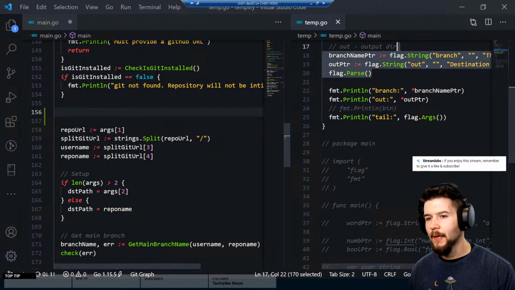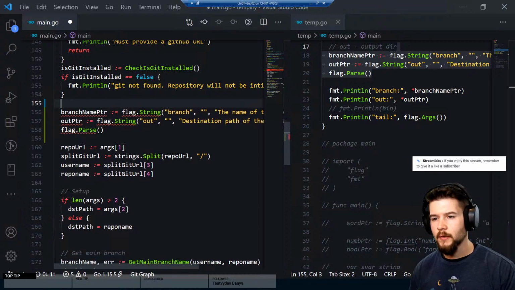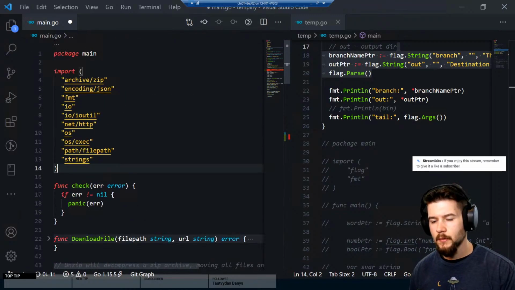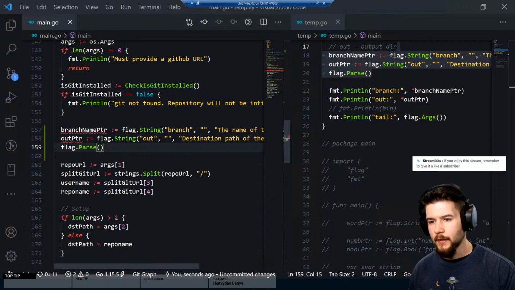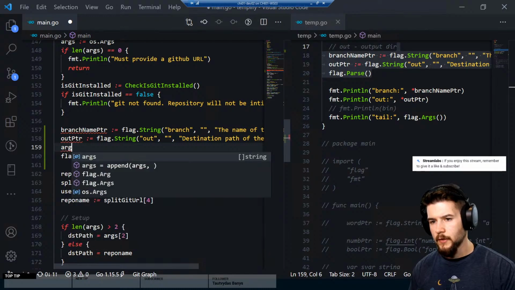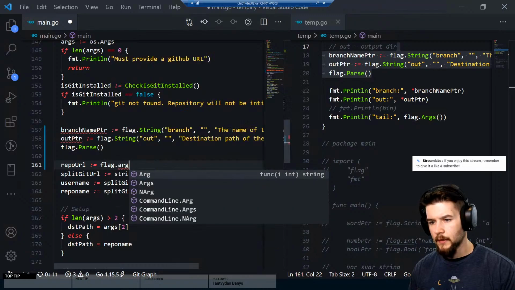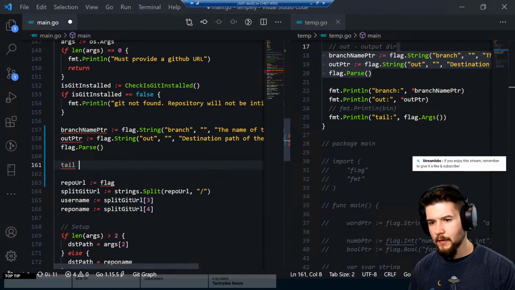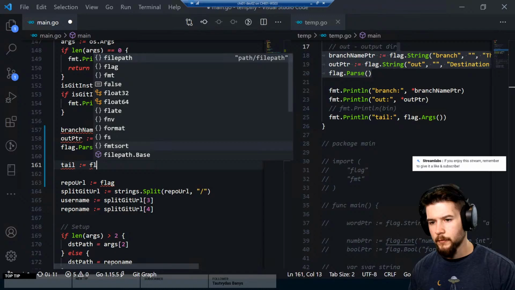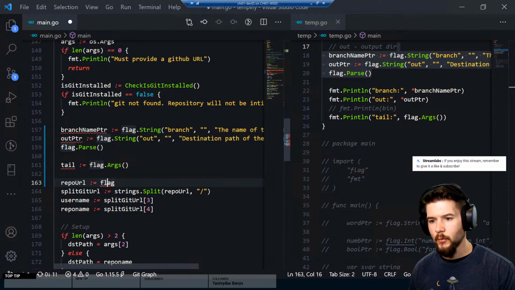Alright, so I'm going to copy this stuff in here because this is exactly what we're interested in. And let's see, branch name pointer, flag. Let's go ahead and import flag up here. Save that. And flag.Parse. Okay, so repo URL equals, I'll say flag.Args. We probably should do this in its own thing. So we'll say tail is equal to flag.Args, and this is going to parse out everything that comes after the specific flags that we're setting here.